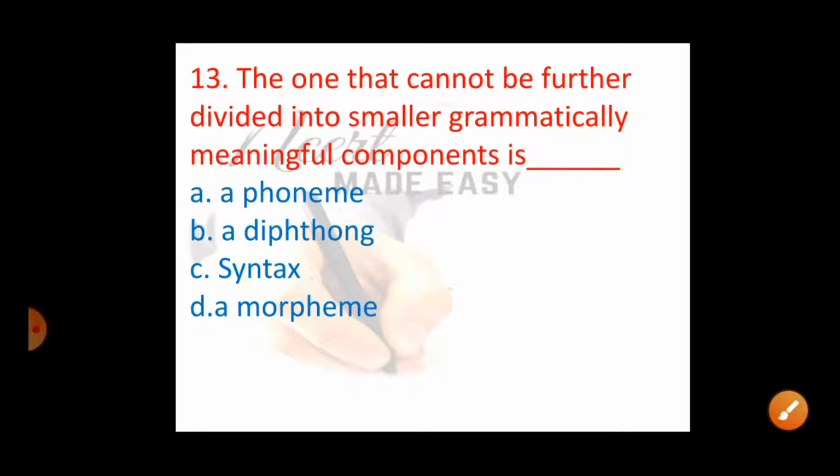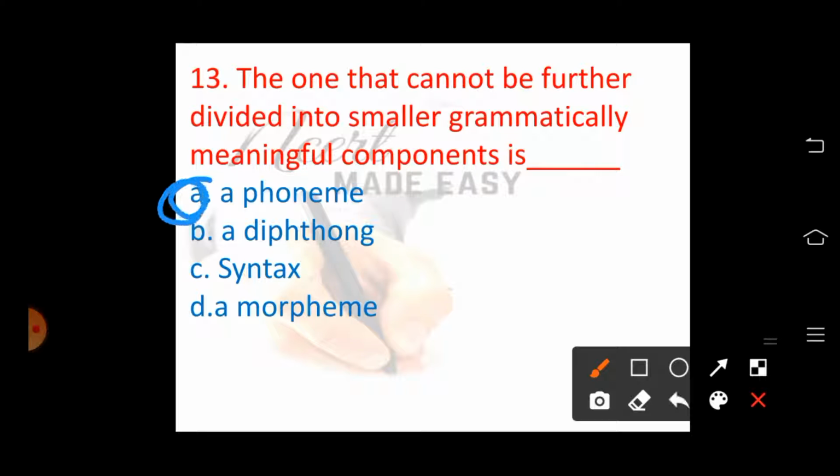Question number 13. The one that cannot be further divided into smaller grammatically meaningful components is: A. Phoneme, B. Diphthong, C. Syntax, D. Morpheme. Here, the one that cannot be further divided into smaller grammatically meaningful components, that is option D, morpheme. Phoneme means it is the smallest unit of sound.